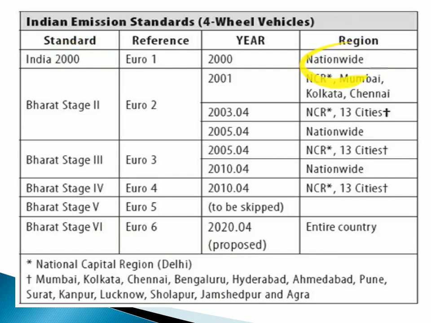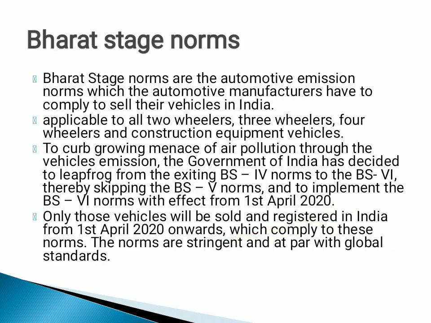where nationwide it started with the first BS norms, where the emission standards for every pollutant and every vehicle are determined. Like if it's a 2 wheeler, this much pollution only you have to emit per year or per city or per day, month or week. It will be determined based on the vehicle. So all the 2 wheelers, 3 wheelers, construction equipment vehicles, everything, will be guided by it.